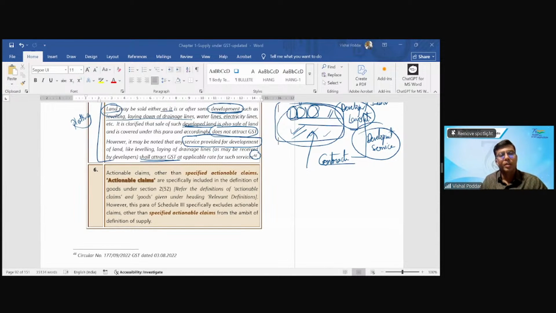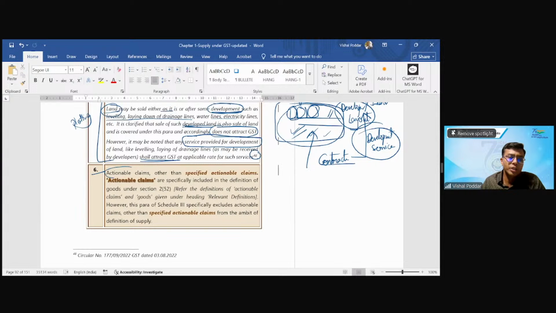Okay. Now coming to a very important entry. Again, I will ask you that, like how I said voucher is important. This, and rather I'll say all the further entries are important in Schedule 3. Why? Because there are amendments in these entries. Now, earlier, Schedule 3 said, what is outside GST?